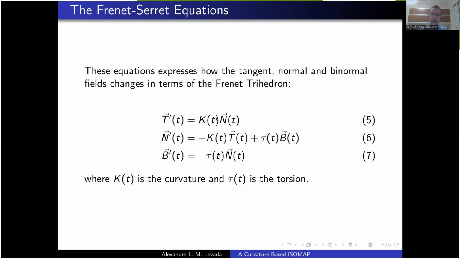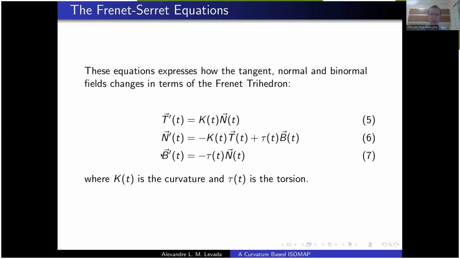As we can see here, the variation in the tangent field depends exclusively on the curvature. This k of t is the curvature function. Okay, the variation in the normal field depends on the curvature and on the torsion, tau.